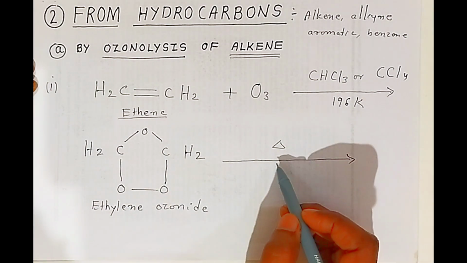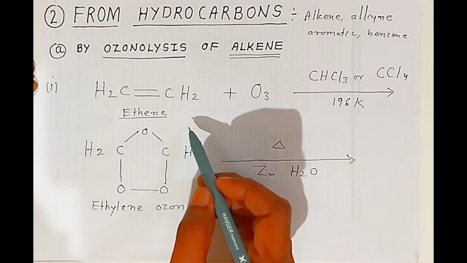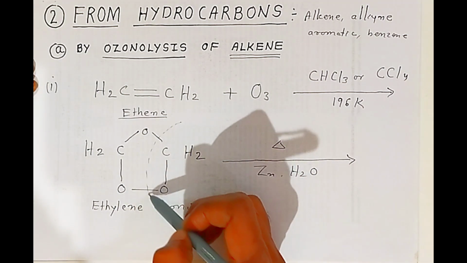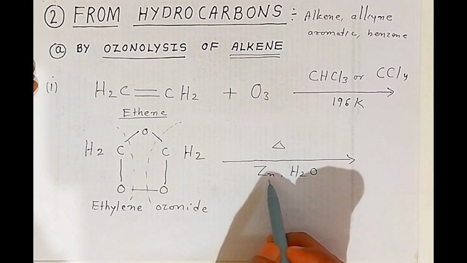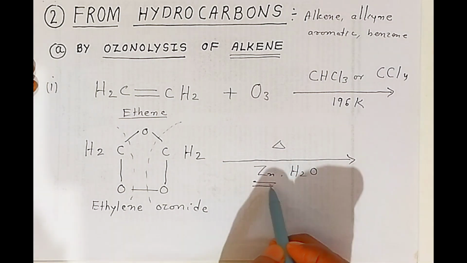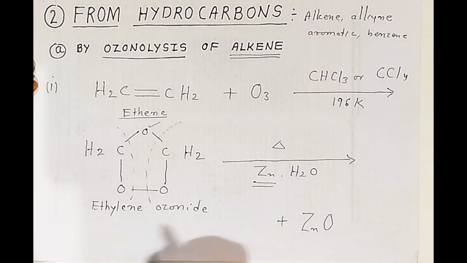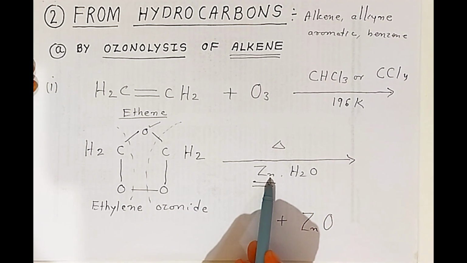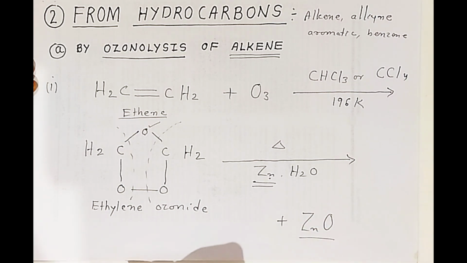Now what happens, students, when you heat in presence of zinc and water? There is a breaking of these two bonds. Like this, students, these two bonds will break. When it breaks, this zinc combines with this oxygen and forms zinc oxide. Understanding, students, when you heat, this zinc will combine with oxygen of ethylene ozonide and form zinc oxide, and you will get two molecules of formaldehyde.